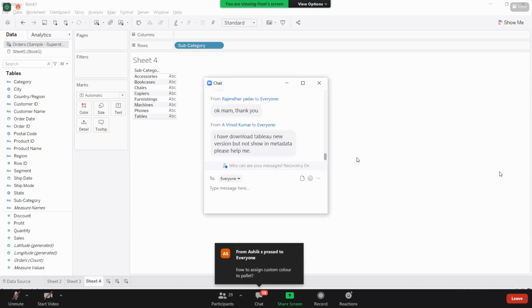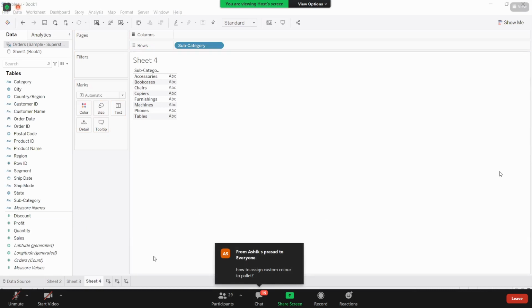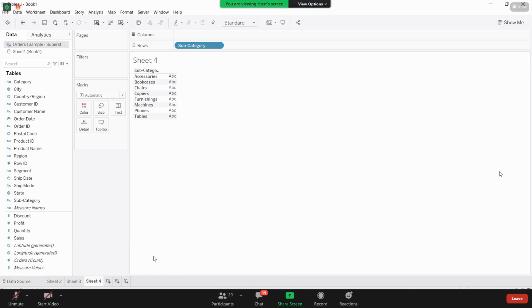How to assign custom color to palette? I'll show how to add custom coloring. That is a concept there. This is very early to discuss that. Okay, we will see that.